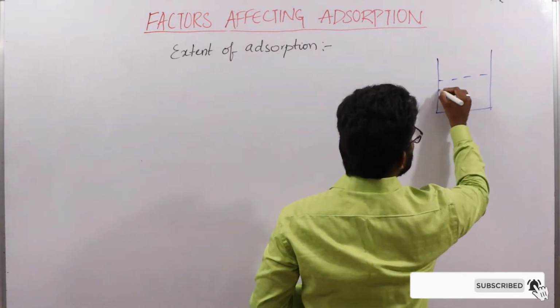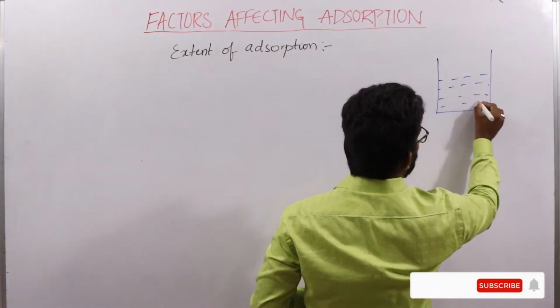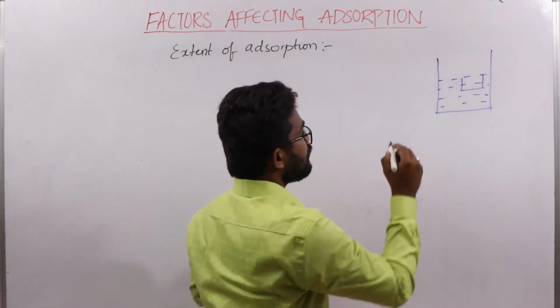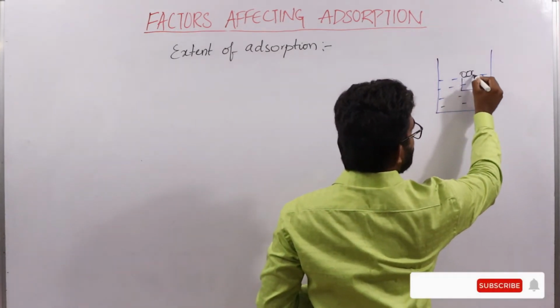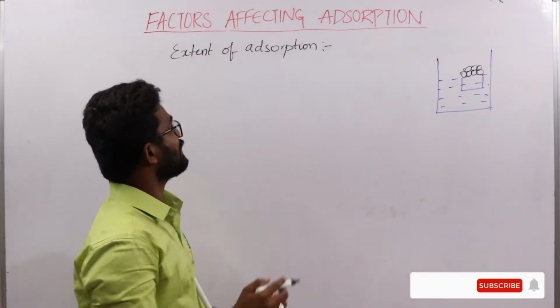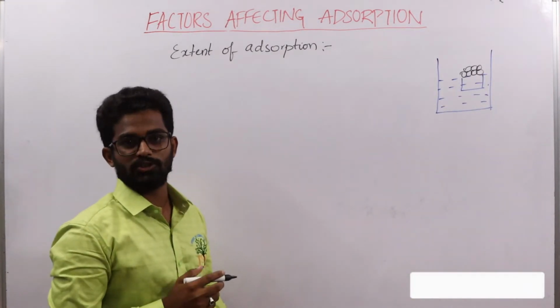If we consider this as adsorbent, and this as unit mass of adsorbent, the amount of adsorbate which is adsorbed onto this unit mass of adsorbent is called the extent of adsorption.